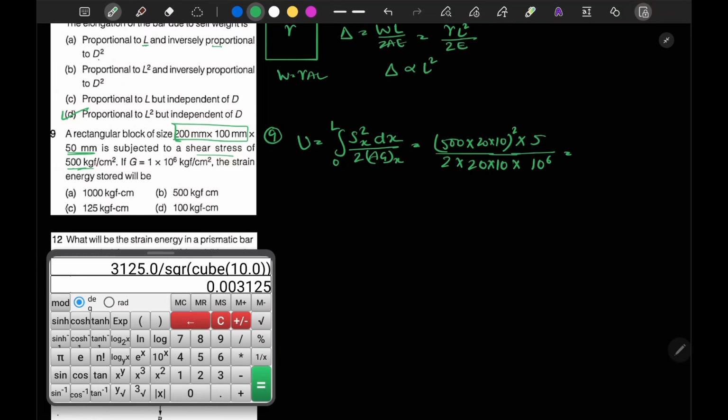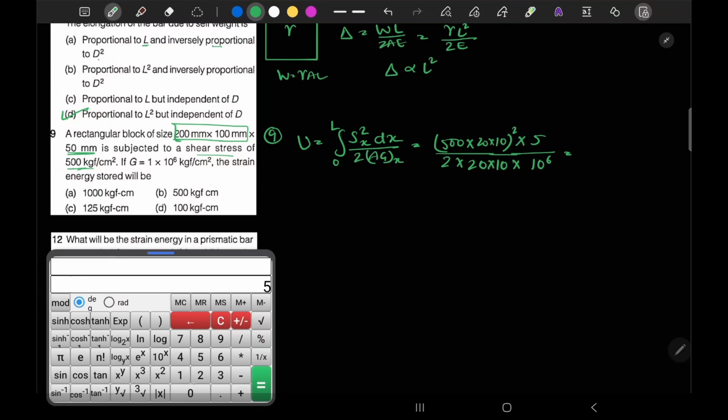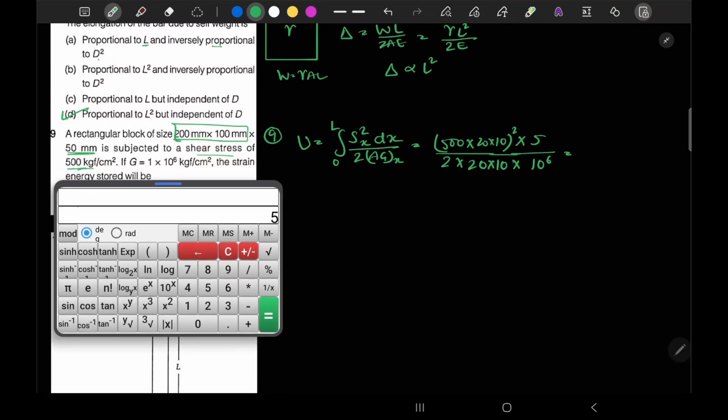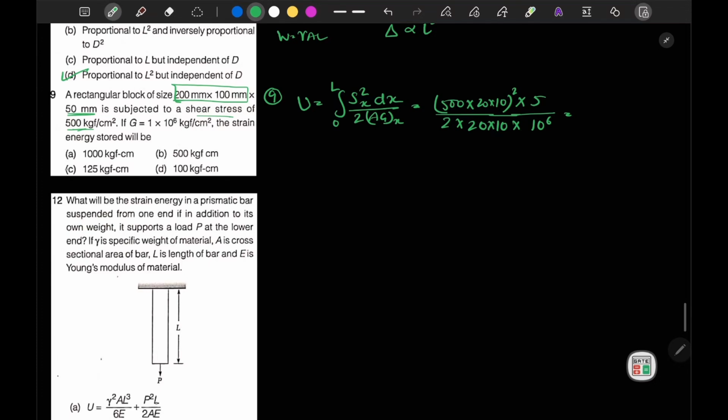So we can solve this using 500 square into 200 into 5 divided by 2 divided by 10 to the power 6. It comes out to be 125. So we have obtained U equal to 125 kgf centimeter. So option C is correct.